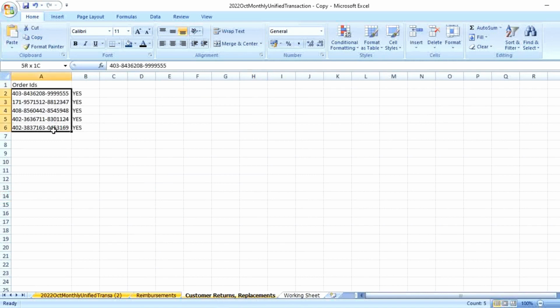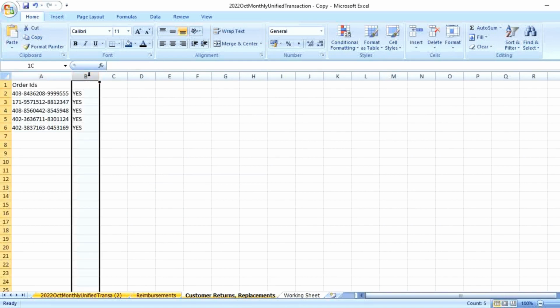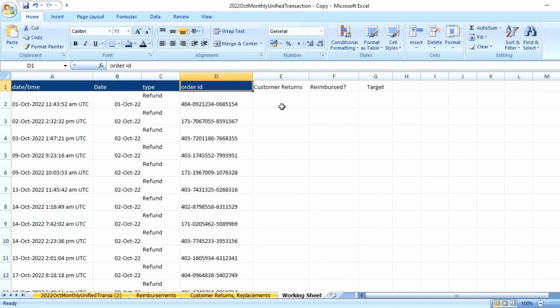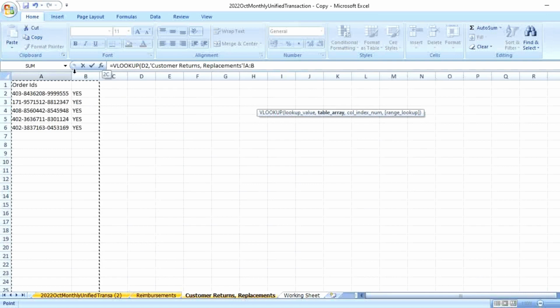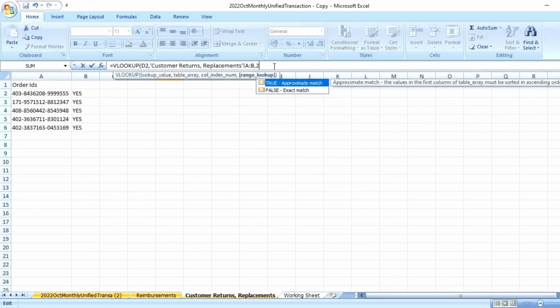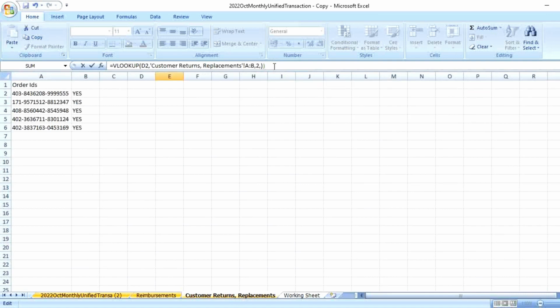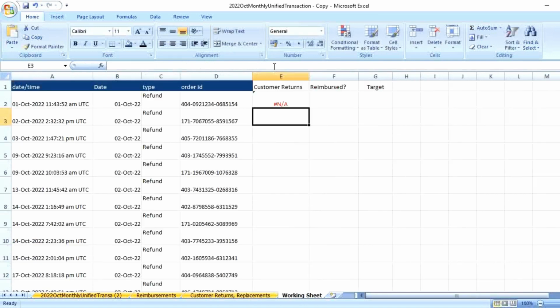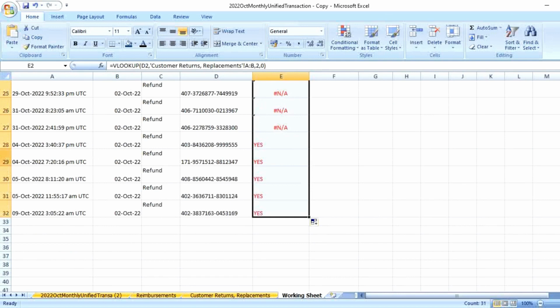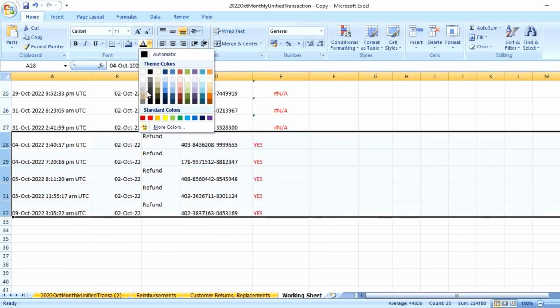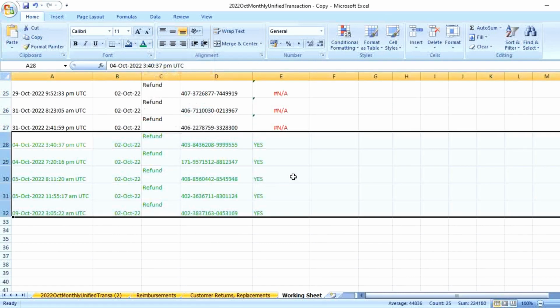Now here I made a note of all the order IDs and I also put a small identifier. Now I'll just apply a simple VLOOKUP and try to understand how many of them were received by Amazon. If I do a simple VLOOKUP formula, I get to see there are about 4 orders which were returned by customers and they were also received by Amazon.